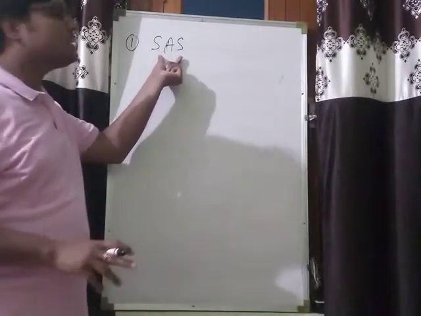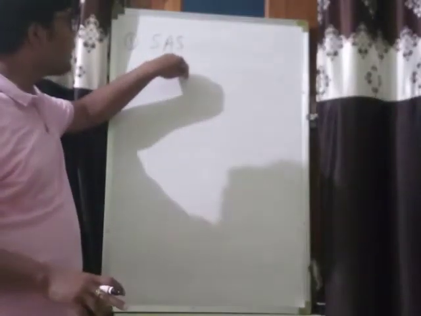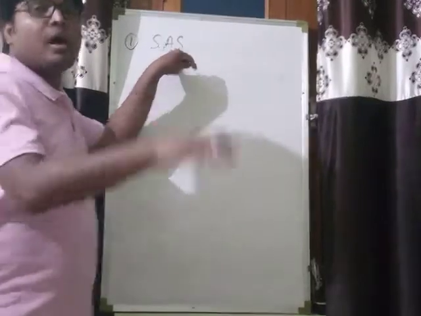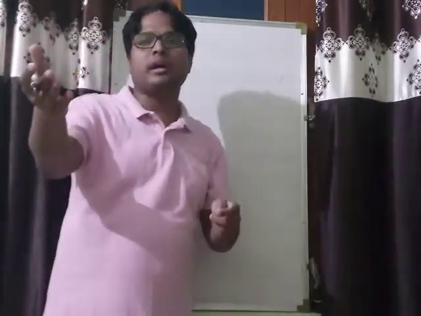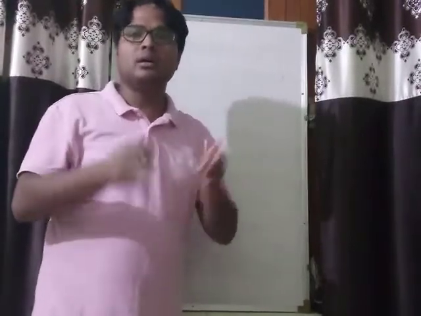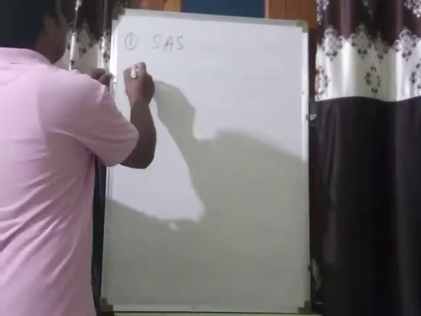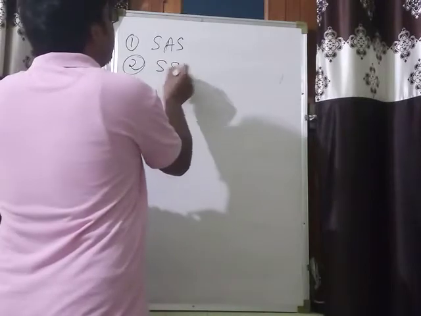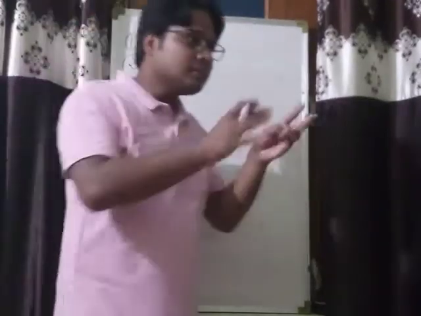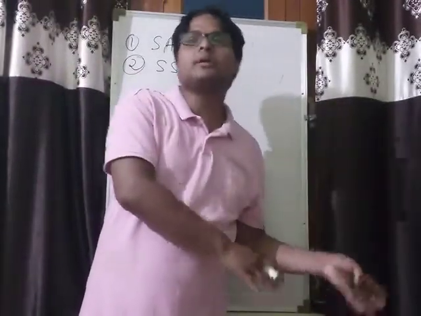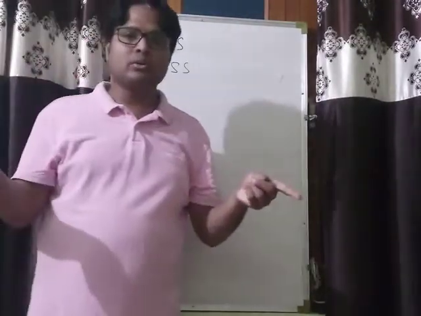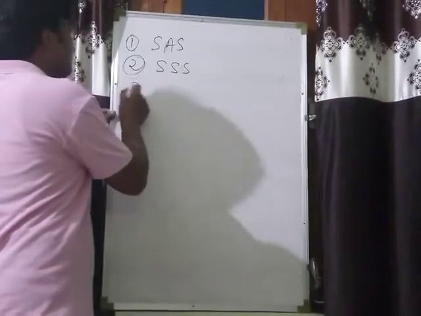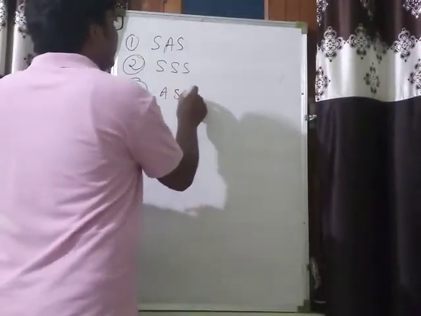If two sides and included angle of one triangle are equal to the corresponding two sides and included angle of another triangle, then those triangles are congruent. Second one, SSS congruency. If all the three sides of one triangle are equal to the corresponding three sides of another triangle, then triangles are congruent. And third one, ASA.